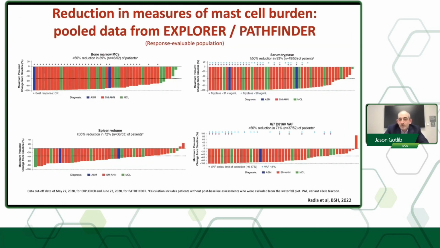These are waterfall plots showing reductions in objective measures of mast cell burden. So in the upper left, you can see reduction in bone marrow mast cells. In the upper right, reduction in serum tryptase. Lower left, reductions in spleen volume. And lower right, reductions in KIT D816V variant allele frequency.